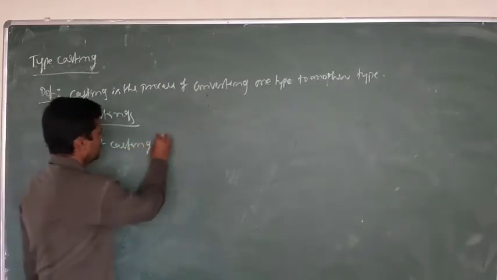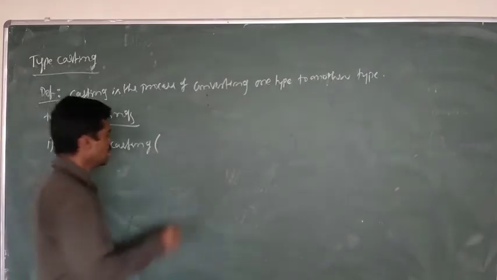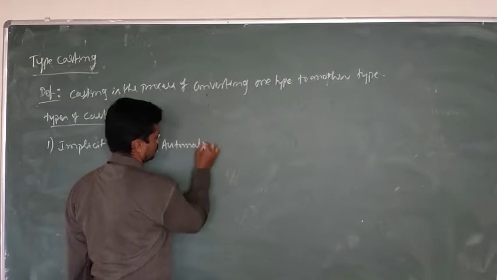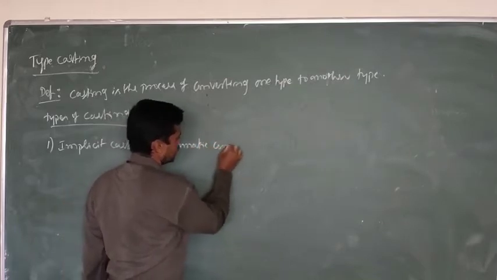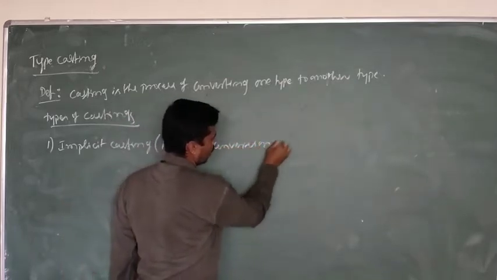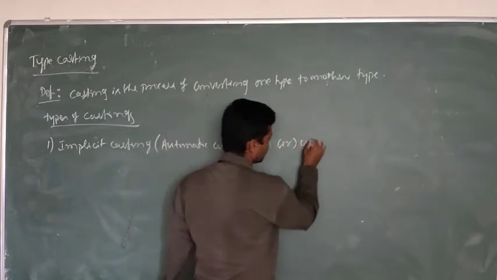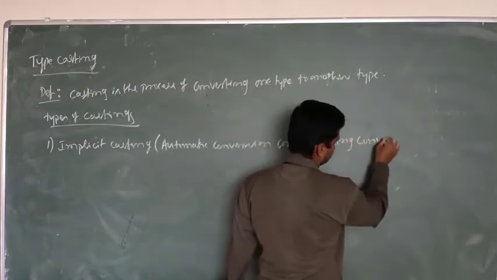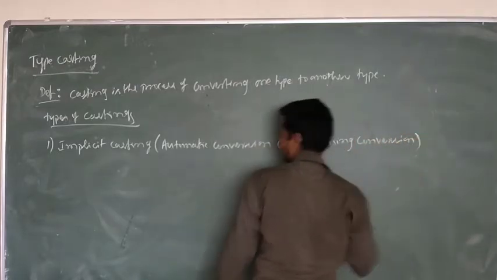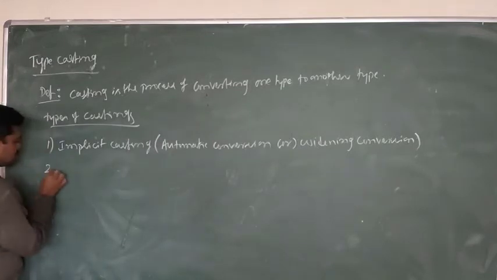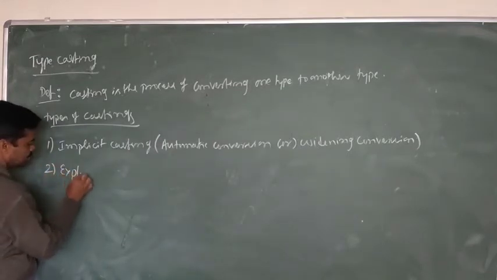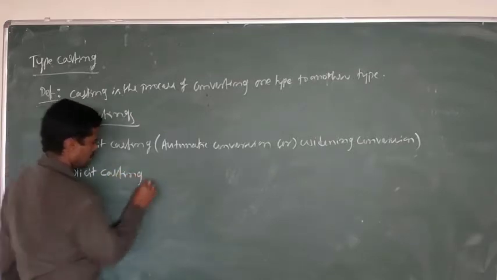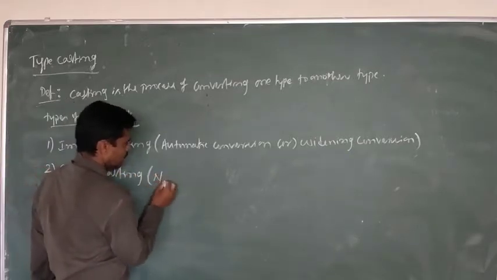Implicit casting is also called as automatic conversion or widening conversion. Then the second one is explicit casting. It is also called as narrowing conversion.